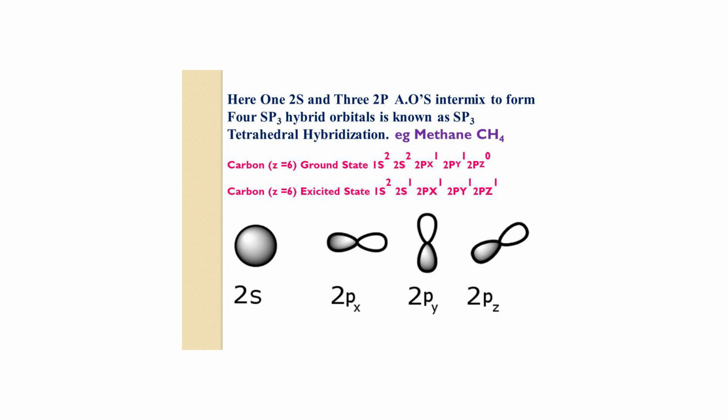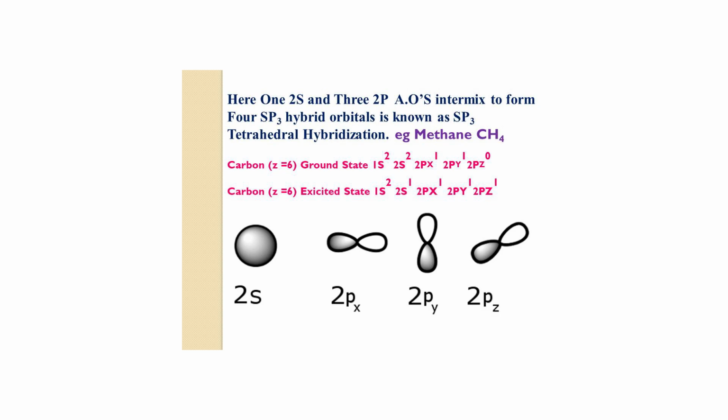Here one 2s orbital and 3 2p orbitals, the atomic orbitals, intermix to form 4 sp3 hybrid orbitals, known as sp3 hybridization or tetrahedral hybridization. See the shape of the 2s orbital and 2p orbitals. The 2s orbital is spherical in shape and the 3 2p orbitals, that is 2px, 2py and 2pz, are directed along the x, y, z directions.